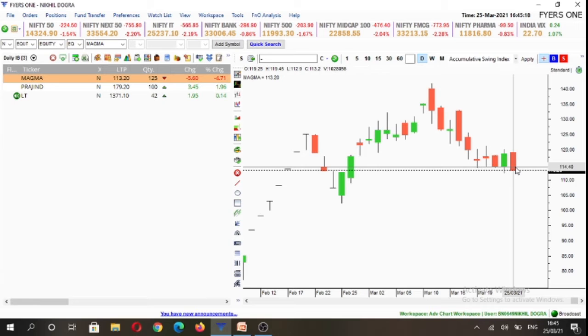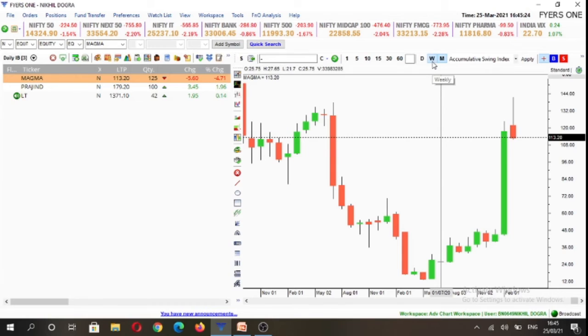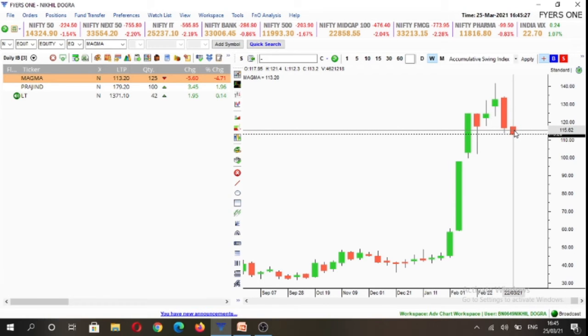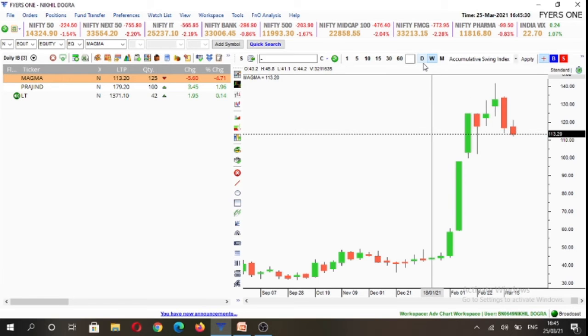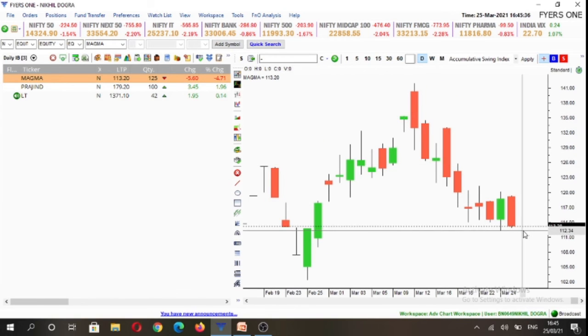So in Magma Fincorp, you will see that on the monthly time frame, it is under control of sellers below 122.4. On the weekly time frame, again, it is under control of sellers below 117.95, and on the daily time frame we formed an inside candlestick. So the higher probability trade would be if we were to look for selling opportunity below 112.8 levels, and as it's an inside candle, the lower probability trade would be if it were to break today's highs, which is 119.45. We can look for buying opportunities, since on larger time frames it is under control of sellers. The higher probability trade would be to look for selling opportunities.